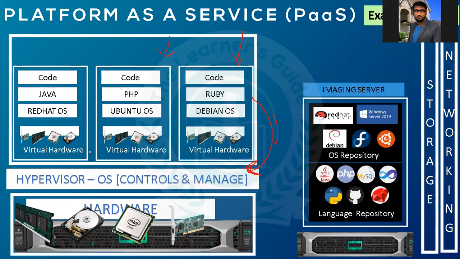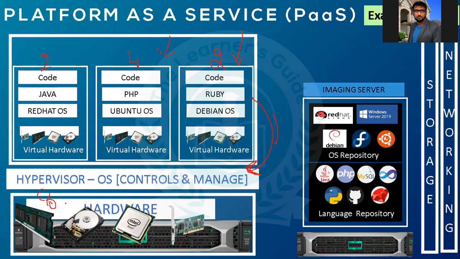So in the virtualization case, say for example, this is my 8 GB memory. It will give 2 GB here, 4 GB here, and 2 GB here. The 8 GB will be used up over here.